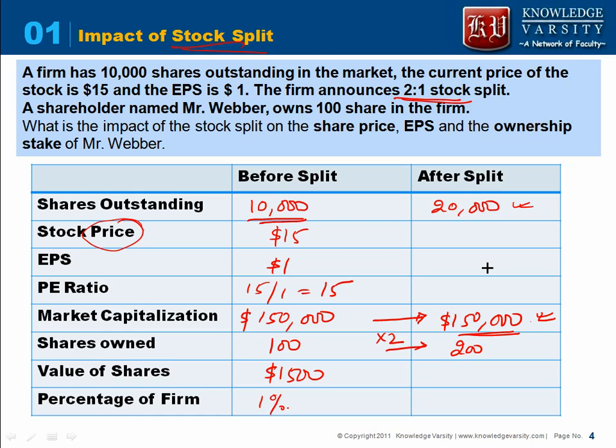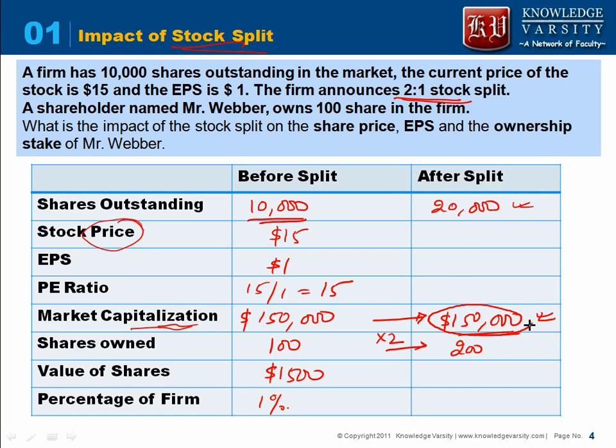We have seen that those stocks which are very illiquid, when the share price was very high, and the company has given the stock split, because of liquidity the market capitalization increases slightly. But here we'll assume that theoretically there is no change in the stock valuation of the company, or market capitalization of the company remains the same.